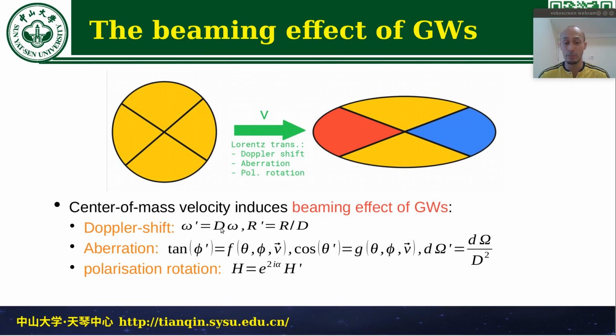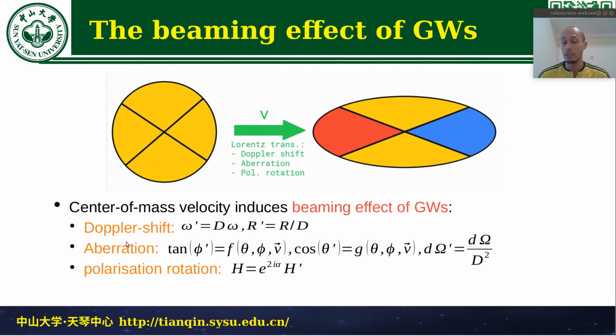On top of that, the Doppler shift also causes a change of the perceived luminosity and therefore of the luminosity distance that we are seeing by dividing by the same factor. The Doppler shift is also that what most people take into account, but it's not the only effect. There are also the aberration and polarization rotation.